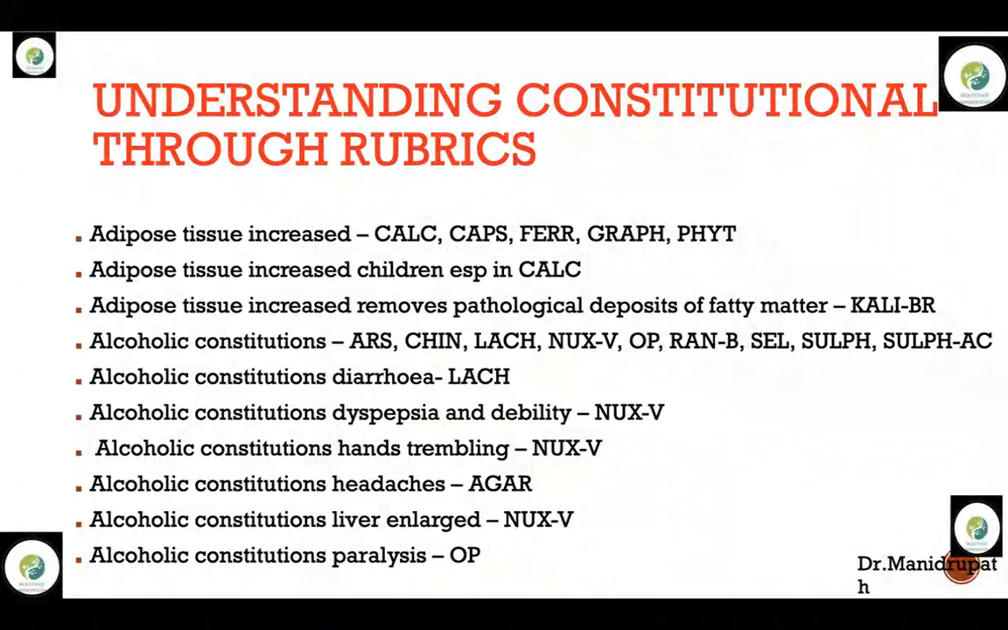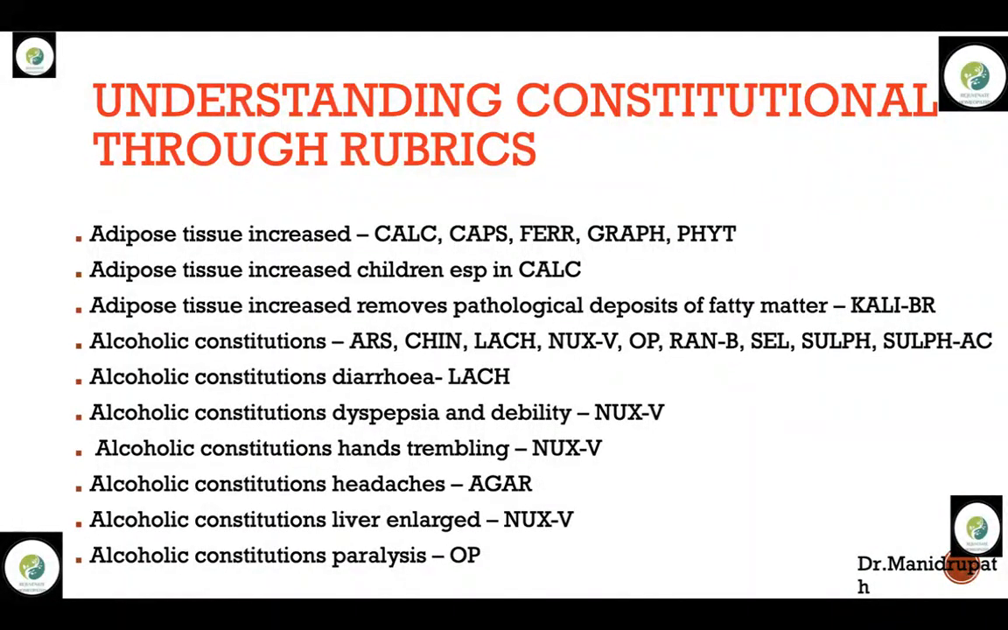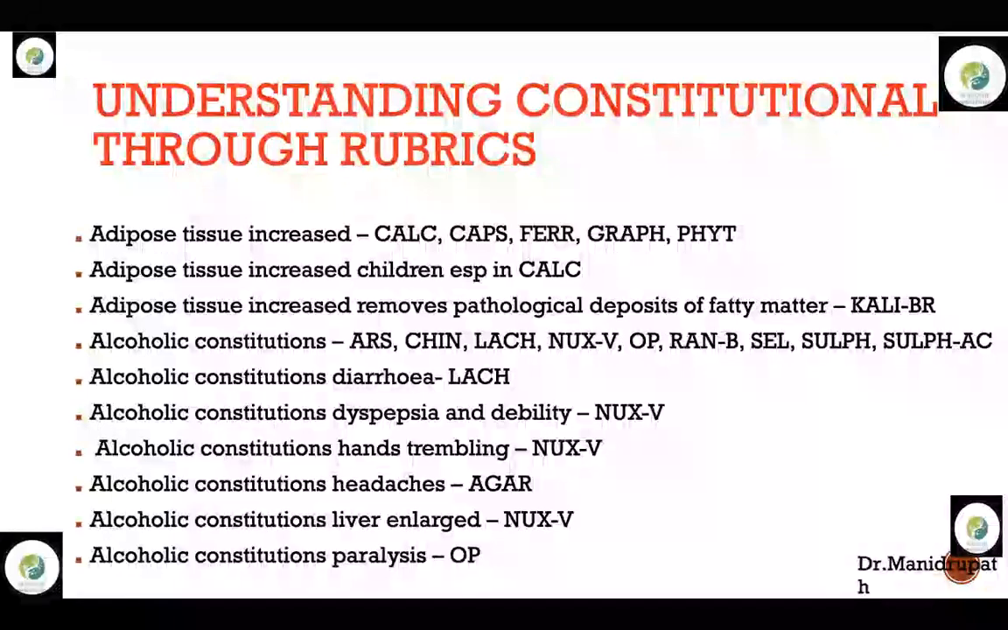So I will discuss some rubrics of constitutions with their remedies and their prominent indications. You can keep your book aside and please note down the remedies or the key symptoms that I am going to speak. First rubric, adipose tissue increased. If a patient has a constitution of adipose tissue increased, think of the remedies Calcarea, Capsicum, Ferrum, Graphites, and Phytolacca. Now we have to decide what to be given in that remedy, right?